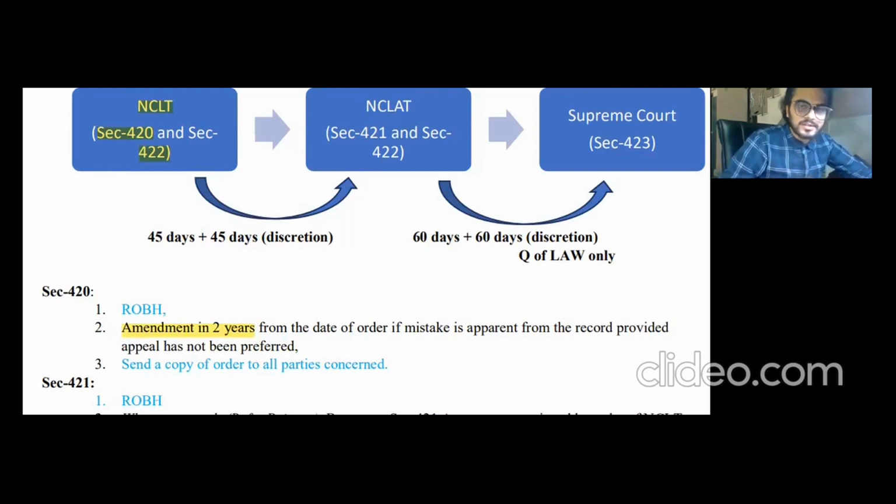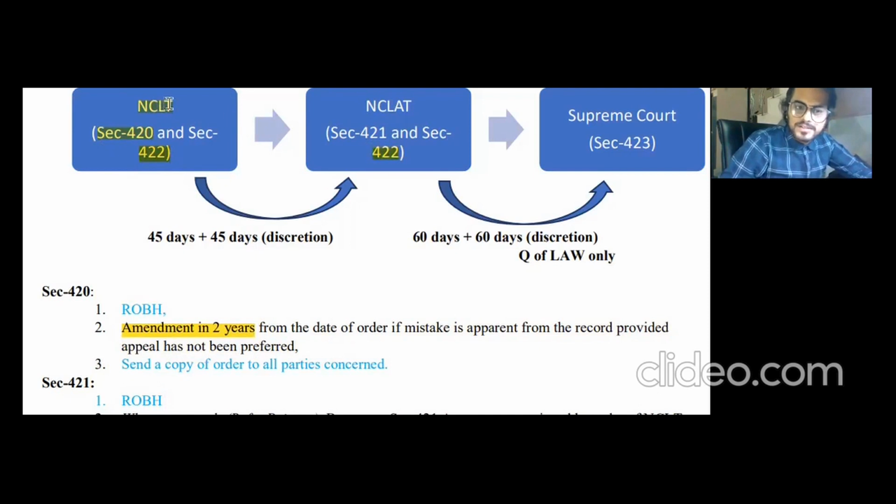Plus one more thing is there, that if the order by NCLT is passed by the consent of all the parties concerned, then the same order cannot be appealable. This was asked in January exams, so I thought of mentioning that to you as well. All right. So yes, amendment can be there in 2 years from the date of the order, and section number 420 contains that provision. Section number 422 talks about the expeditious disposal of the order by the NCLT, and NCLAT also contains that provision. So yes, we will study that as well.